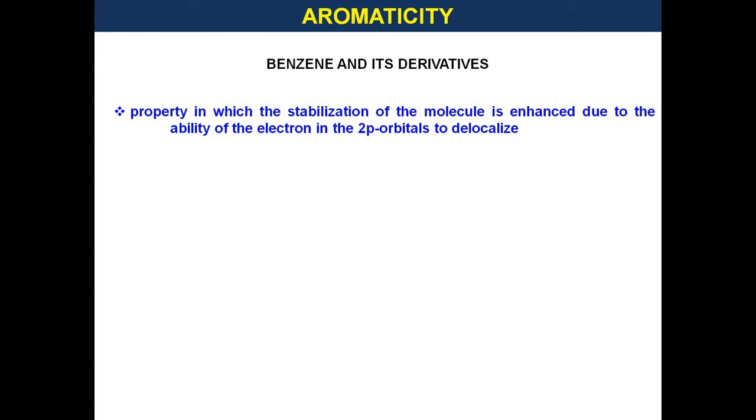What is aromaticity? First, let us see the definition. It's a property in which the stabilization of the molecule is enhanced due to the ability of the electron in the 2p orbital to delocalize. So, in simple words, we can say that the electron in the 2p orbital undergoes delocalization. This enhances the stability of the compound. The molecules which have those properties are said to be aromatic. I hope now the concept is clear. Okay, let us move on.